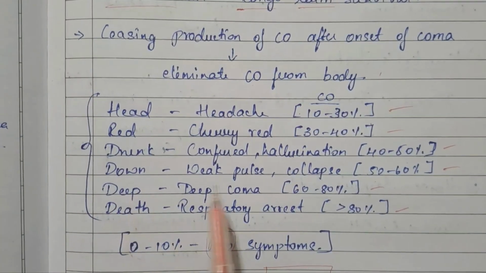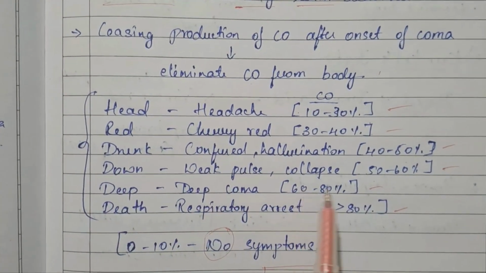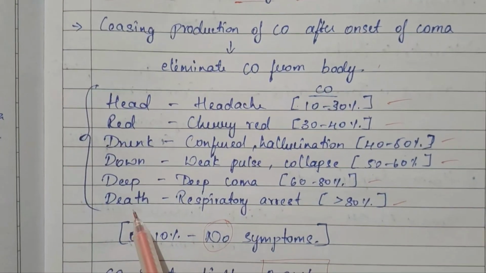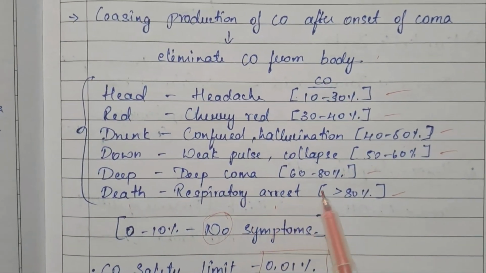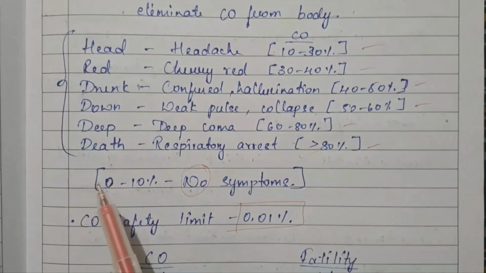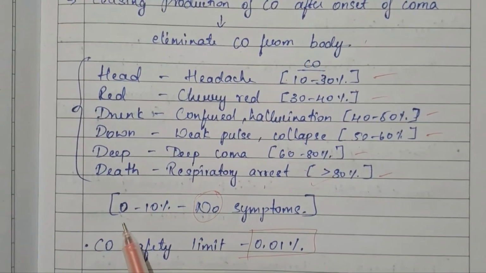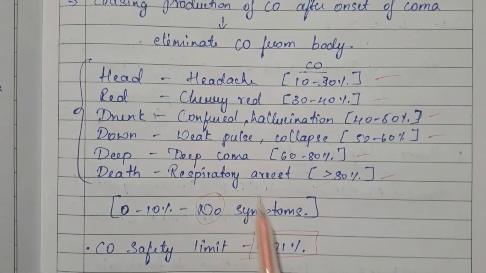And deep refers to deep coma during 60 to 80%. And lastly, death occurs due to respiratory arrest, which is more than 80%. One more important thing: at 0 to 10%, there are no symptoms.